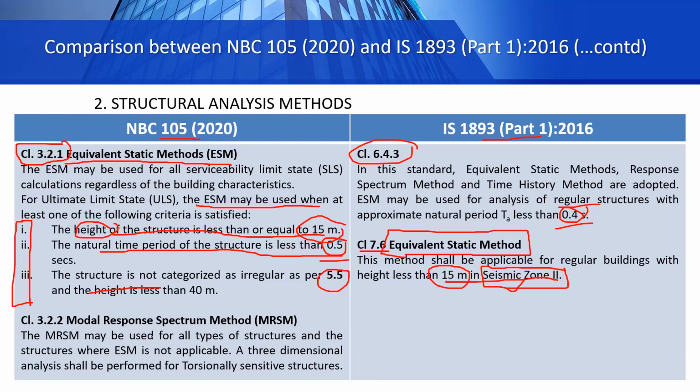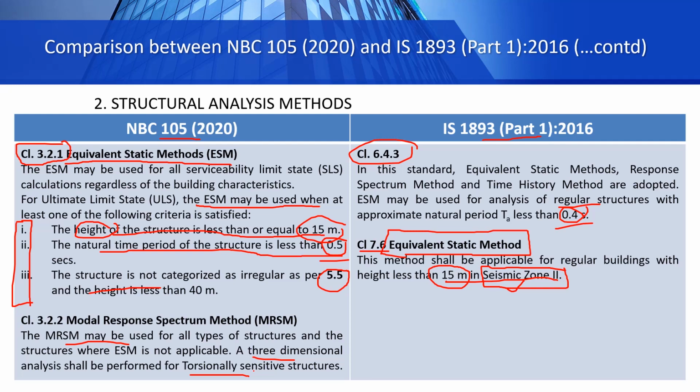And when to use response spectrum method: the modal response spectrum method may be used for all types of structures where ESM is not applicable. A three-dimensional analysis shall be performed for torsionally sensitive structures. For all types of structures these days, we do three-dimensional analysis because of the availability of structural design programs.